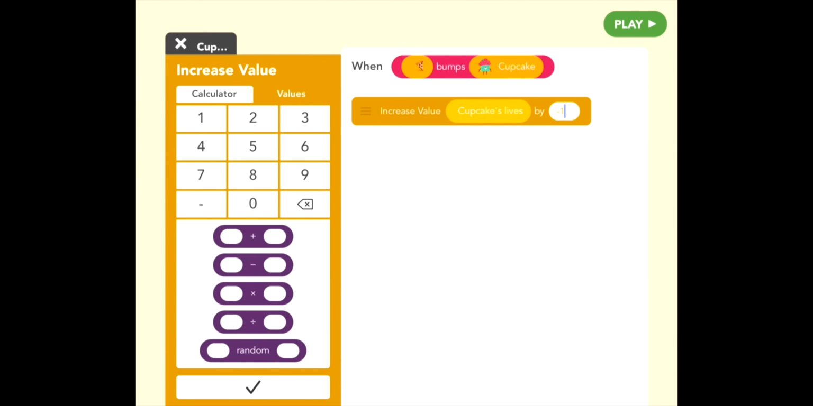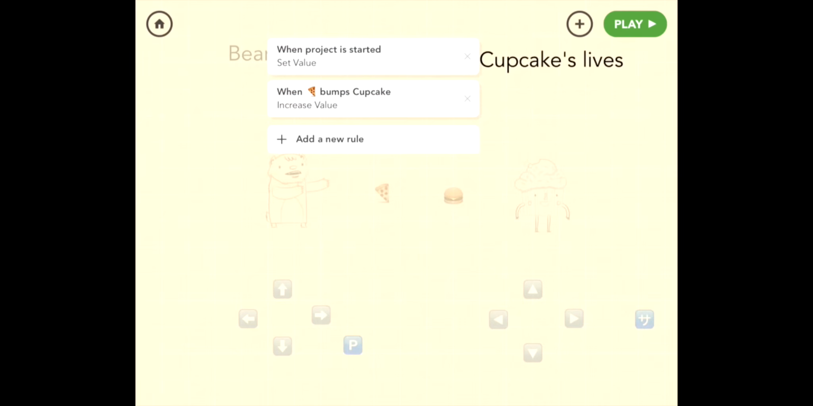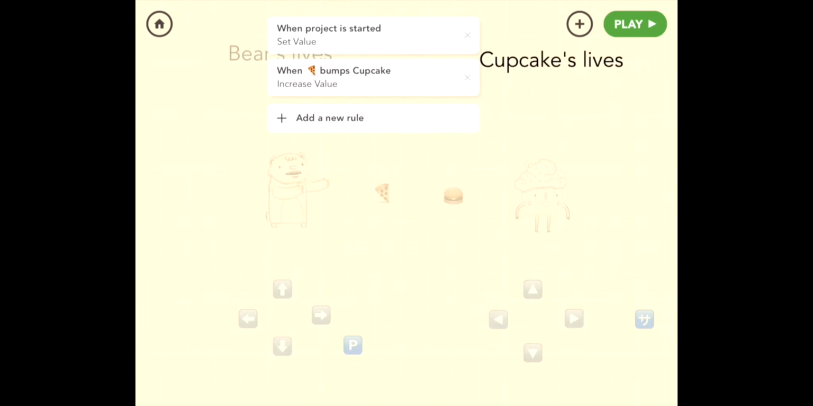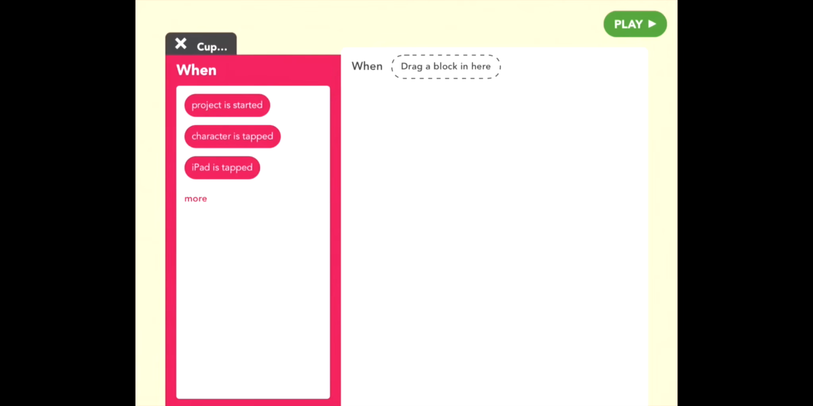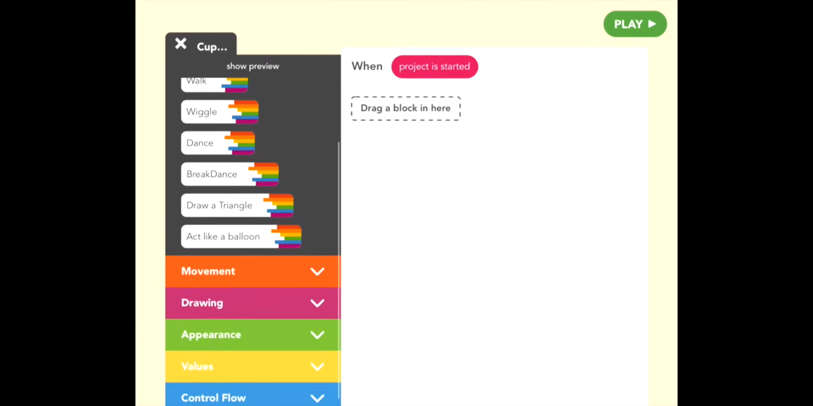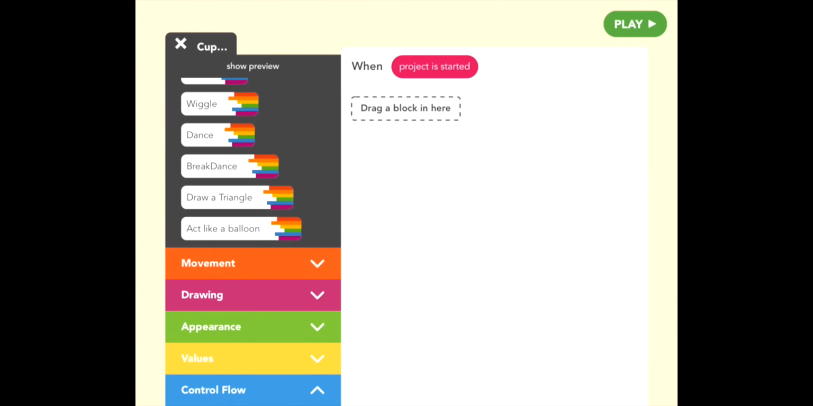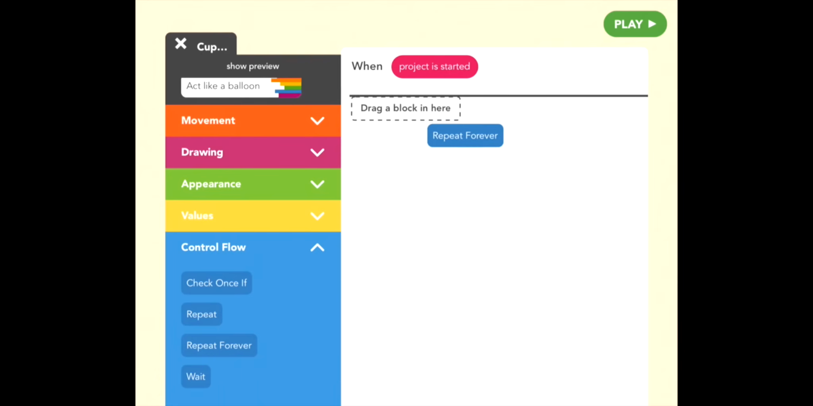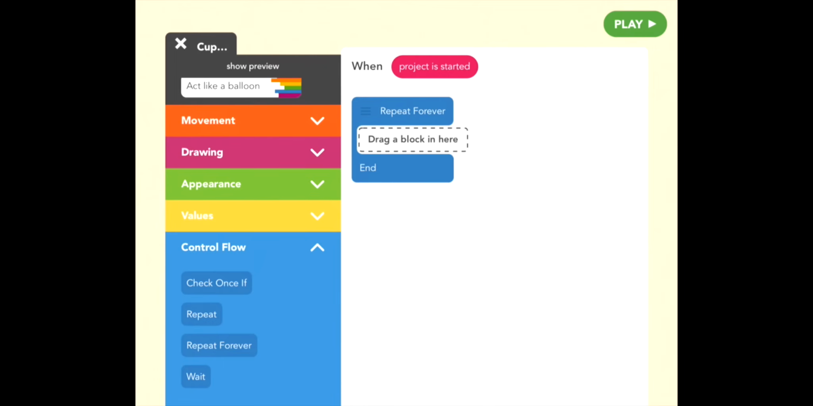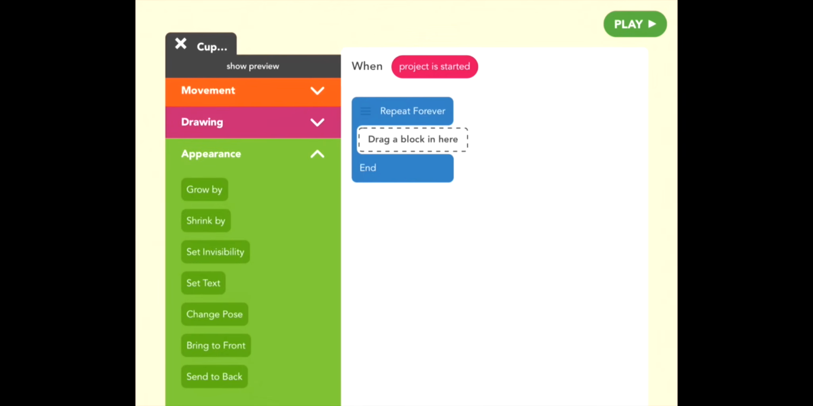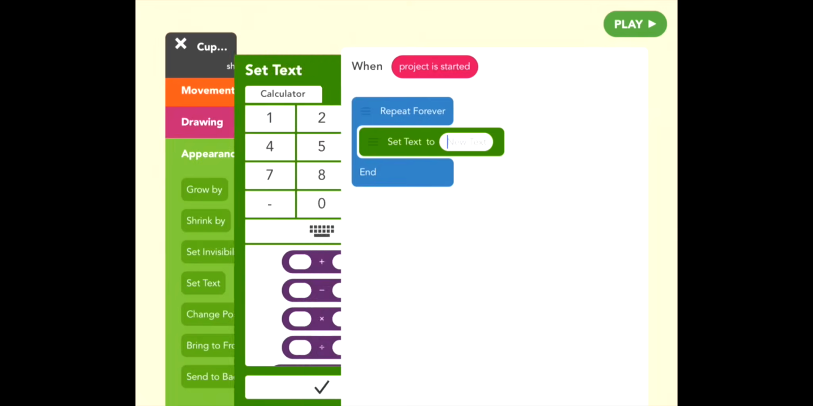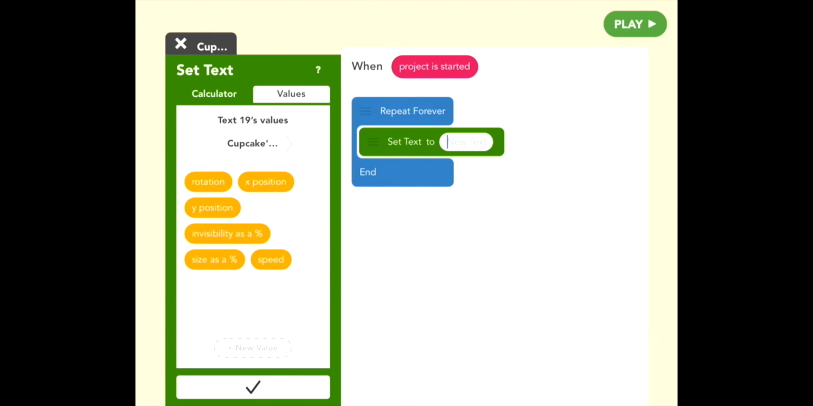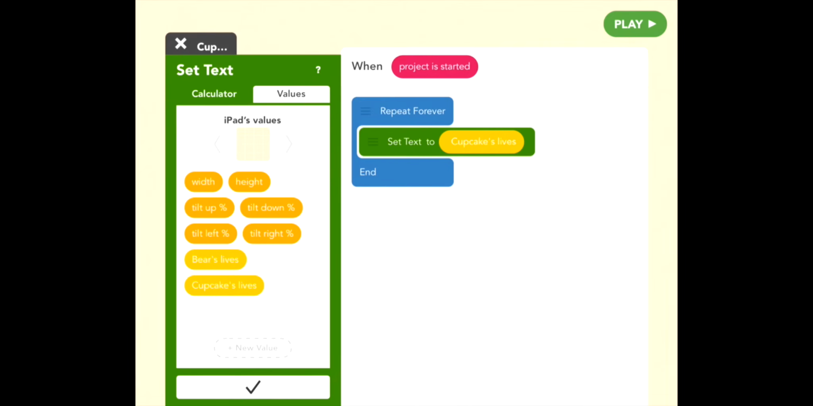All right, check. Great. So the final move is we want to see how many lives she has at all times, right? So when project is started, always, so go to control and repeat forever, always show Cupcake's lives. So appearance, set text to values, go to stage, there you go, and Cupcake's lives. Perfect. Let's see what it looks like.